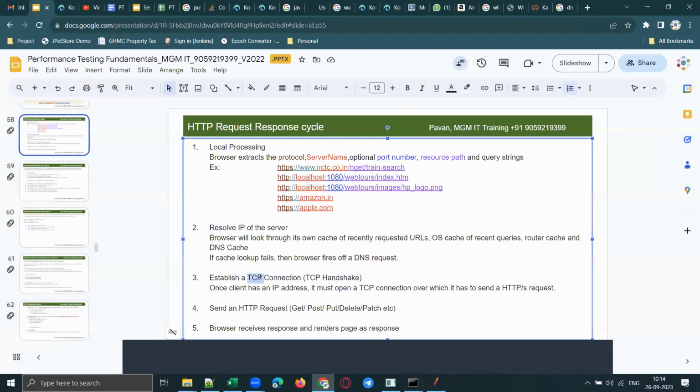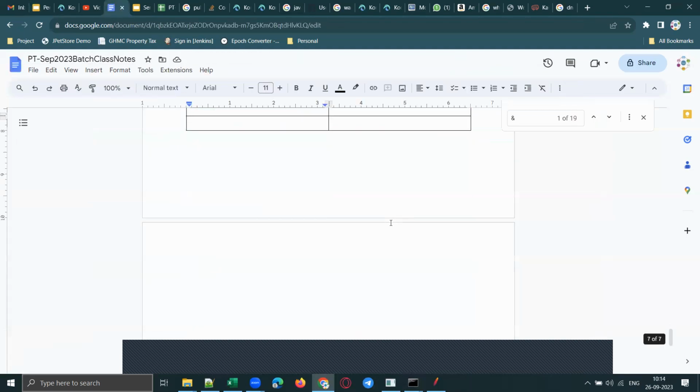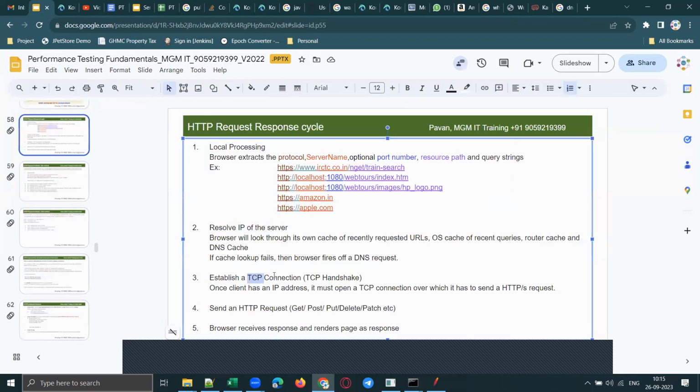Establishing a TCP connection with the server by the browser is called TCP handshake. What is TCP, by the way? You might have heard or read these terms in your graduation, your BTech or your MCA. Do you remember? TCP stands for Transmission Control Protocol. You have heard TCP/IP also, isn't it? IP stands for Internet Protocol. So once the browser gets the IP address, it will establish a TCP connection. That process is called TCP handshake.